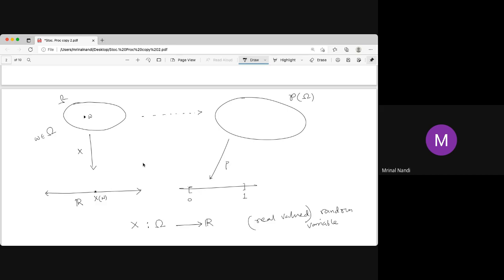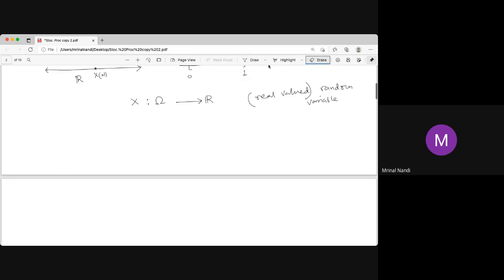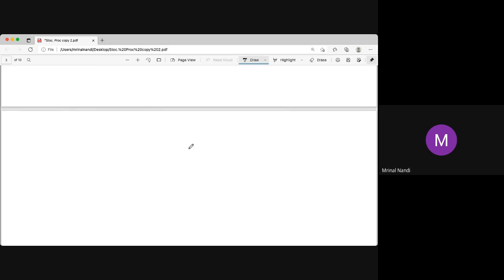Now, what is the utility of this? There are two utilities. One is that omega is actually an abstract set. If we map one element omega to X of omega, which is a real number, that will be something concrete. Take an example.